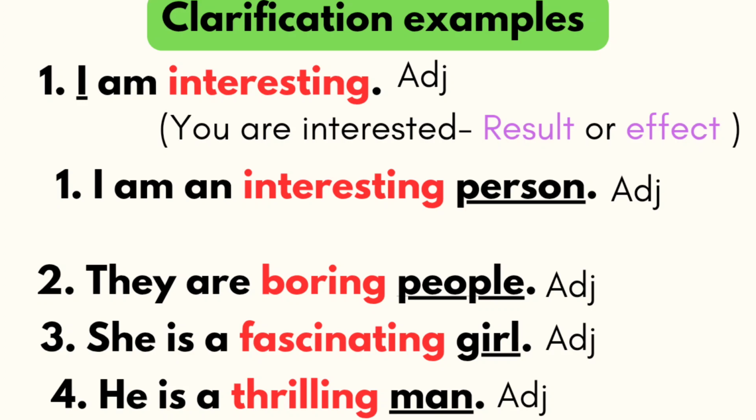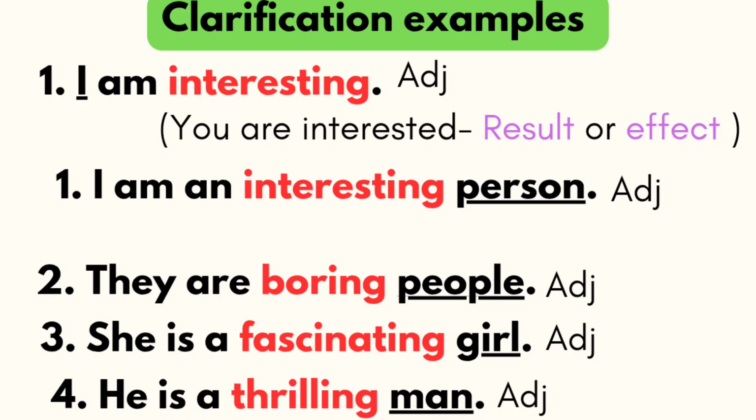She is a fascinating girl. Fascinating is an adjective and it describes the girl. Which kind of girl she is? A fascinating girl. She is a fascinating girl, which means she's an attracting girl. Because of her, people are attracted. She wears good dresses and she doesn't apply makeup. Yeah, it could be any reason. So whatever the reason it is, in this sentence she generates emotions. Because of her, people are fascinated, or people are attracted.